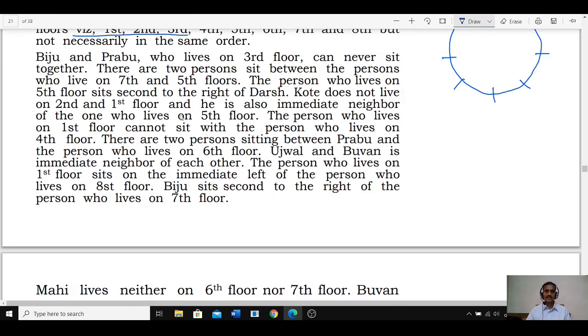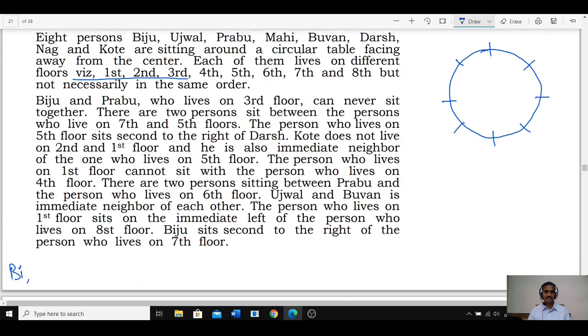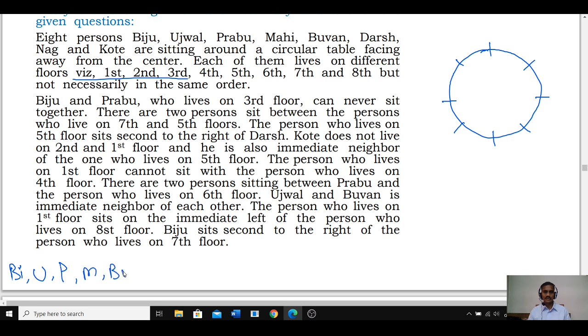Biju. Now write down the persons. Biju is one. And next one Prabhu. Biju, Ujjwal, Prabhu. Next Mahi, Bhuvan, Darsh, Nag and Kot. And 1, 2, 3, 4, 5, 6, 7, 8. Each one of them lives on different floors, 8 floors.